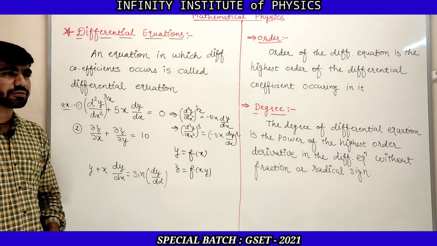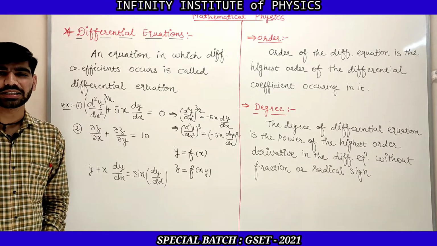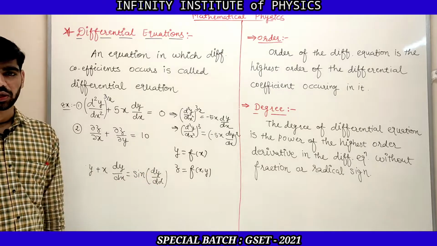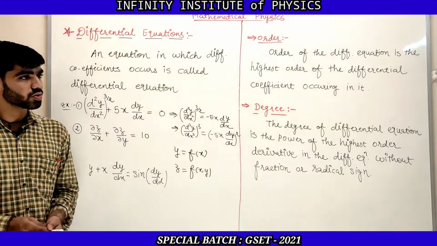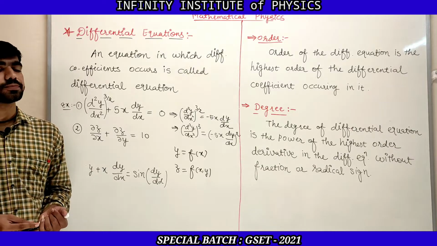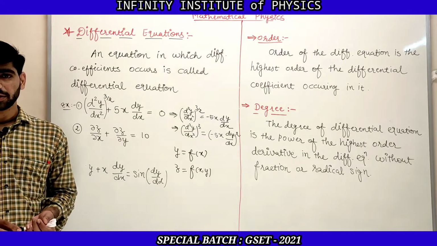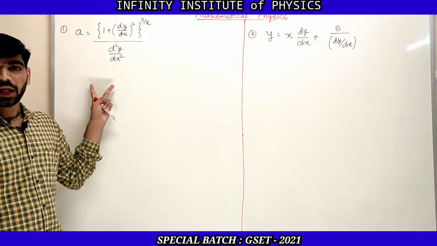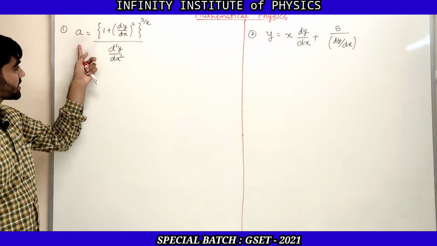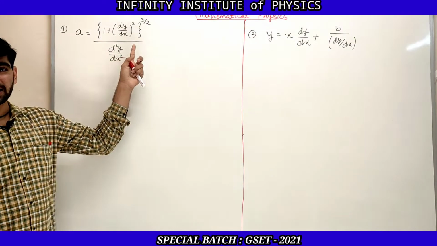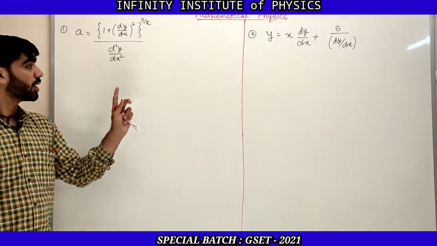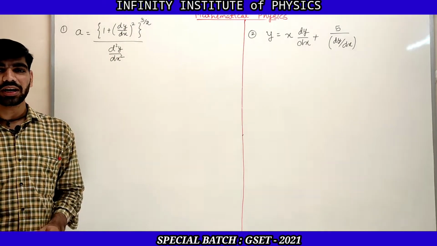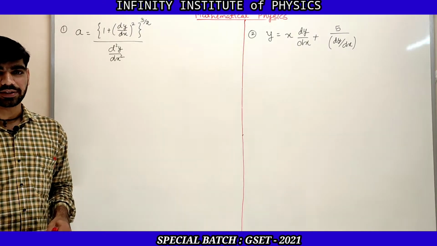Now if there are questions related to order and degree of a differential equation, I hope that you can easily solve them. We will also solve some more examples related to degree and order of a differential equation. So let us do that. Now the next example: here it is given that a is equal to 1 plus dy by dx whole square, whole raised to 3 by 2, upon d square y by dx square. We need to find the order and degree of this differential equation.